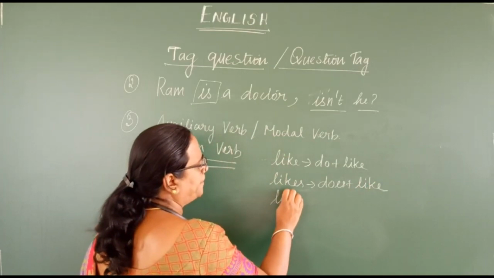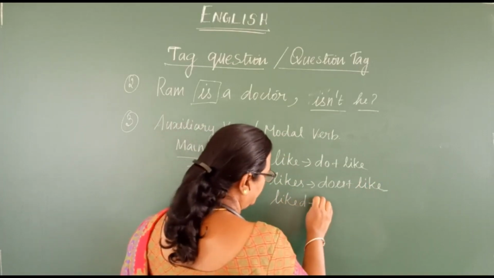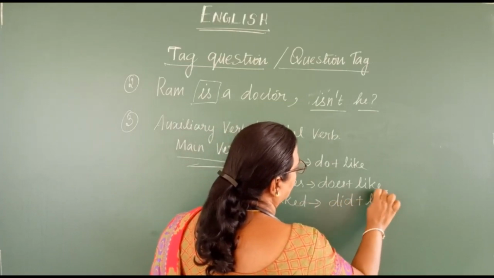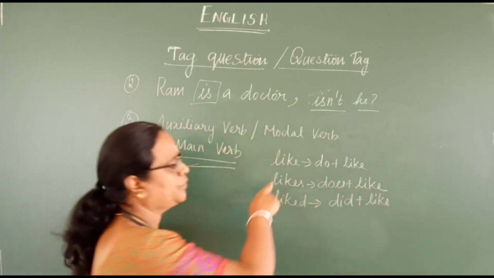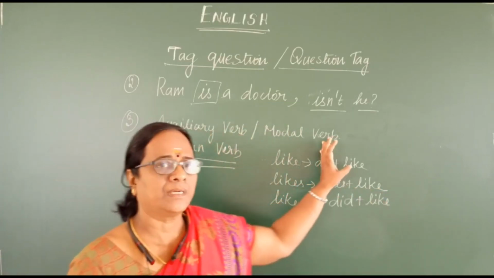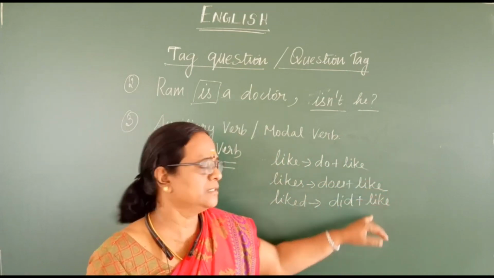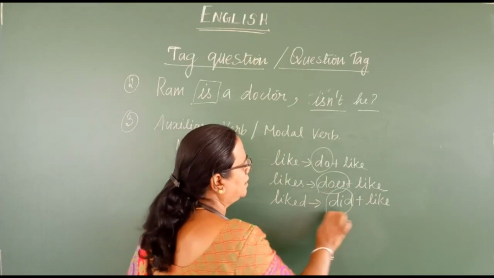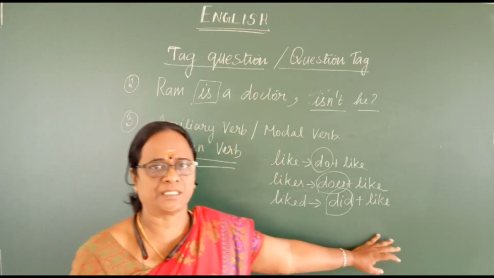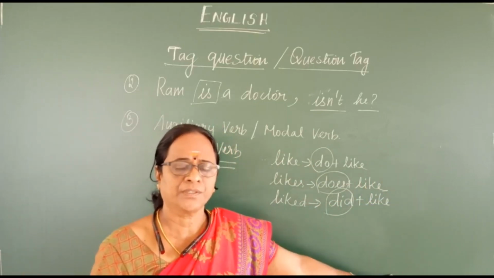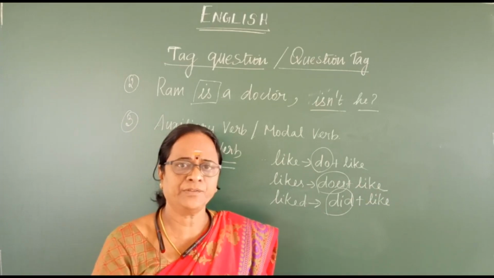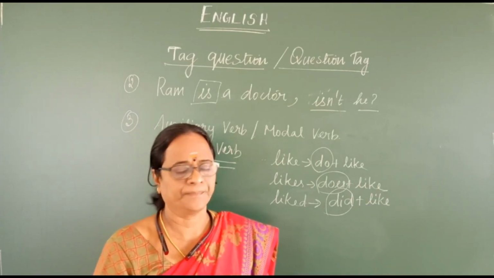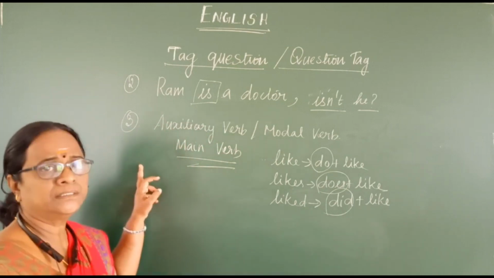Suppose it is in the past form, liked, then you can write it as did plus like. So you are splitting the main verb and making this format. Then you have to avoid the auxiliary verb as per the splitter. Then you have to frame the question tag: for an affirmative statement, a negative tag, and for a negative statement, a positive tag. So this is rule number 3.